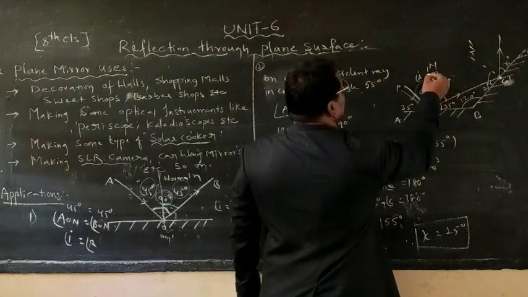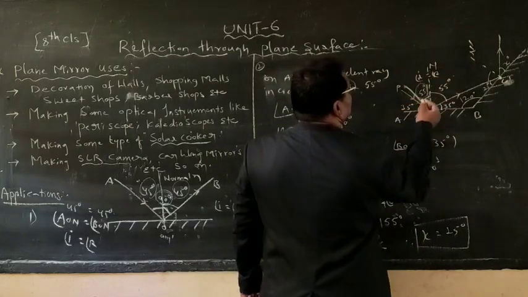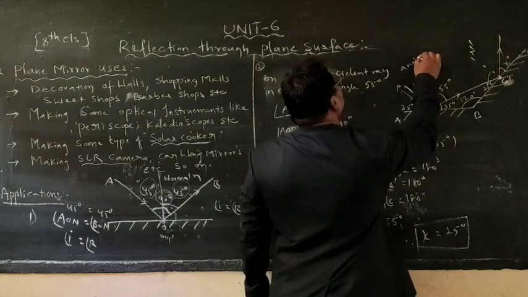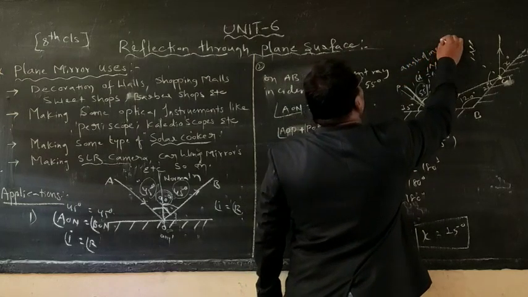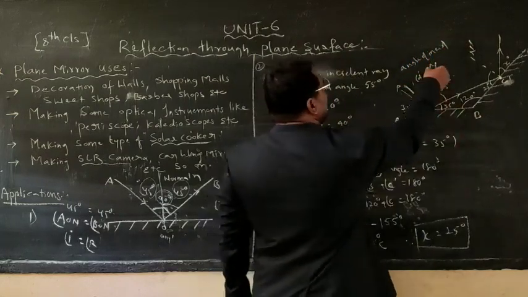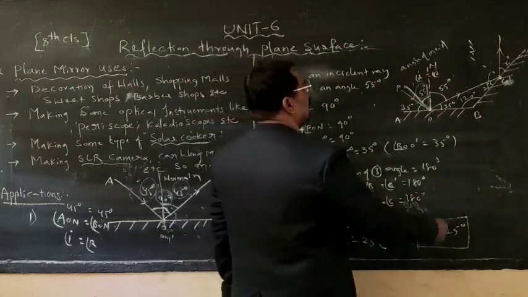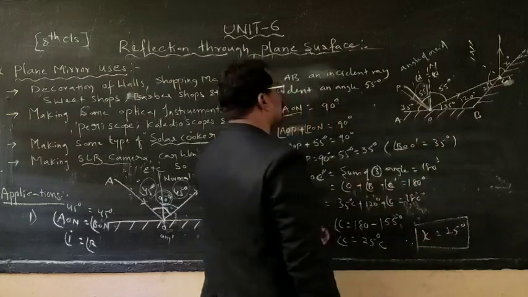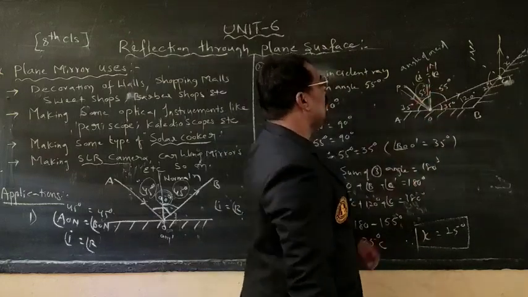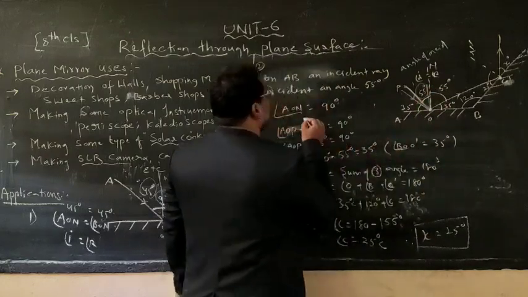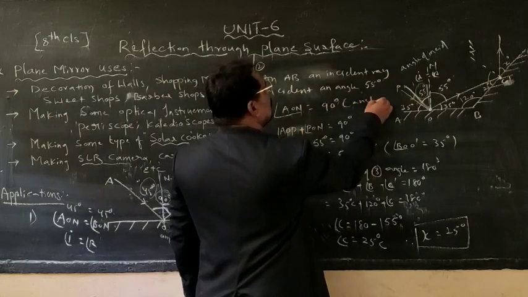If I take this as N, PON is nothing but the angle of incidence. And we know that the normal always makes an angle of 90 degrees. Therefore, what happened there itself? I am taking it up. AON is nothing but what? A 90 degree angle it is.